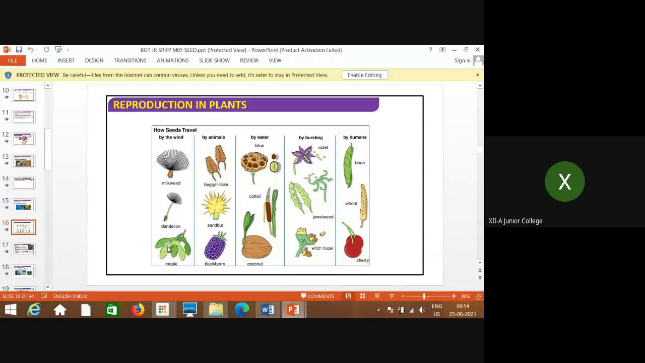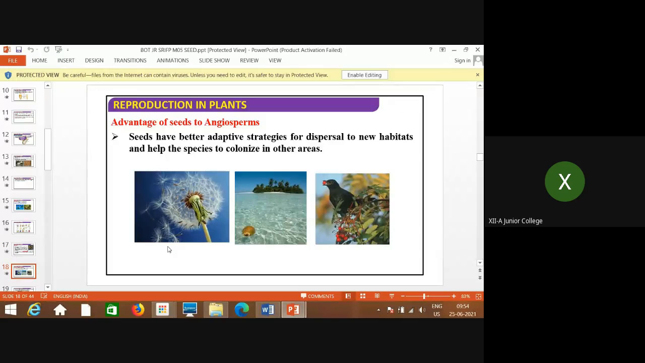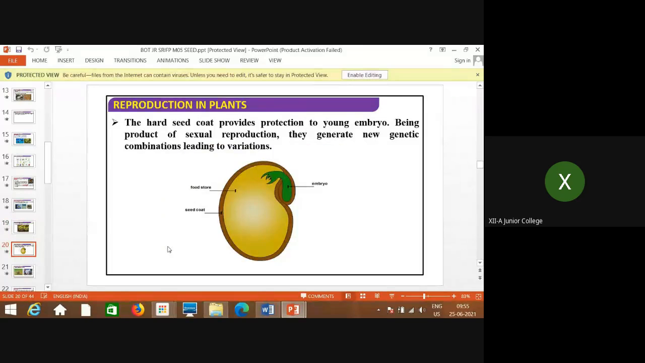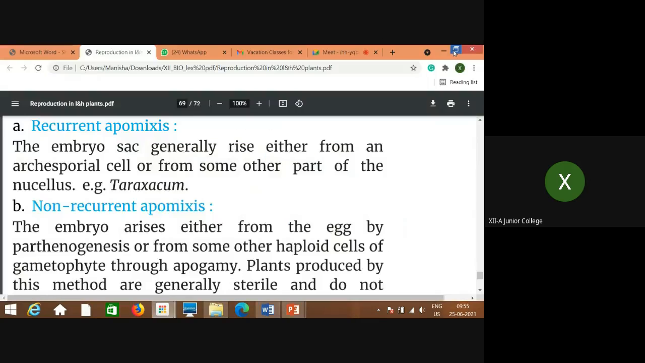There are different types of seeds, and accordingly by different agencies these seeds get dispersed from one place to another place. See, these are few pictures. The birds, water, insect, wind, these are some of the agencies. So this is what about the seed dispersal and all. So this is the end of the chapter. Now I'll stop my presentation.